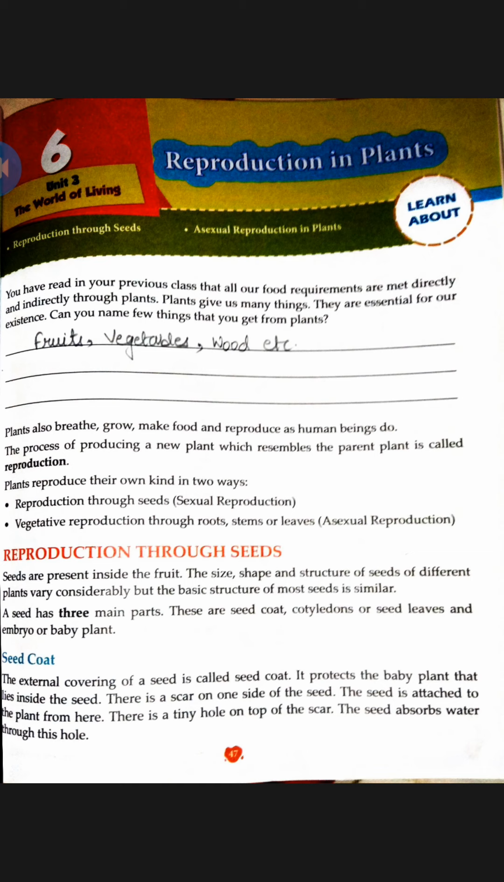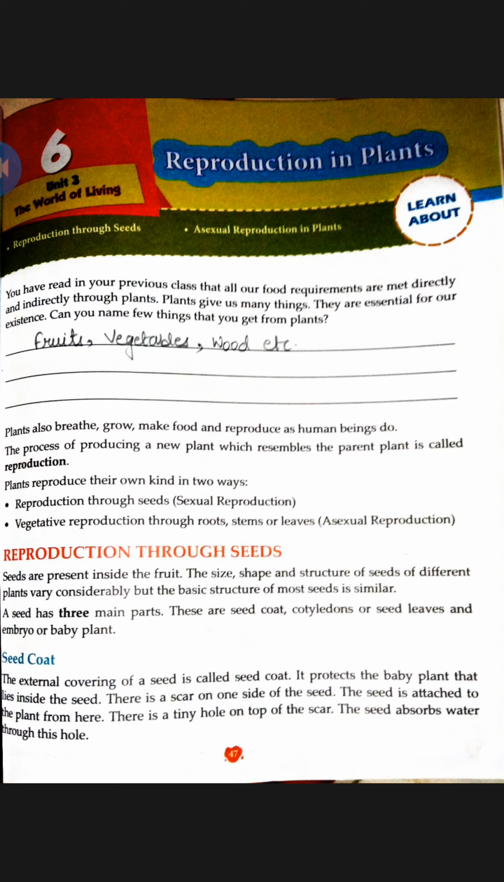There is a tiny hole on top of the scar. On top of the scar you will see a very tiny hole. Tiny means small. The seed absorbs water through this hole. So the seed gets water inside it through this hole, which is very small in size.